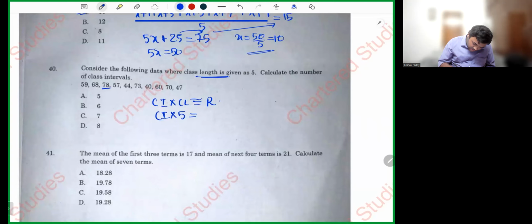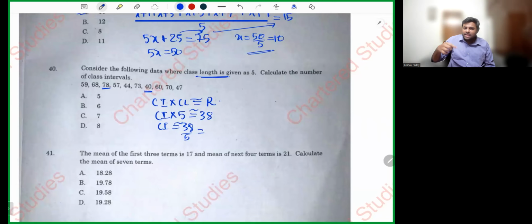What is the lowest observation? 40. 78 minus 40, 38. So CI is equal to 38 divided by 5. What is 38 by 5? It will be 7.6, but you take the next higher value. So it will be approximately equal to 8.